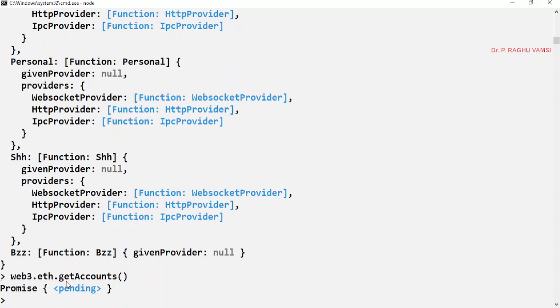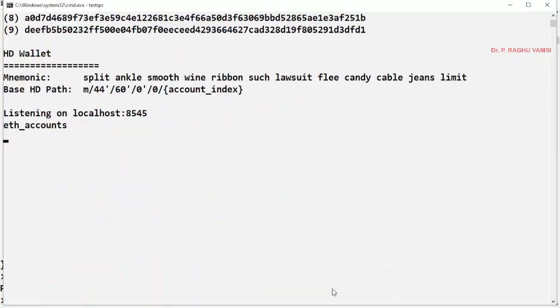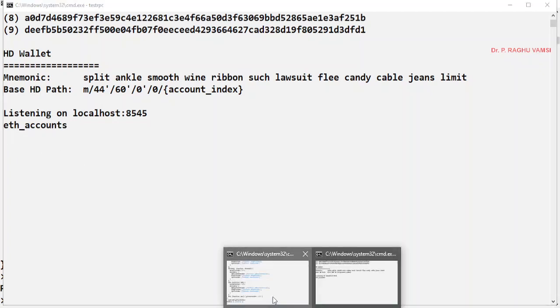Whenever I requested for get accounts, we'll see on the test RPC, have you observed any change here? Here you will find ETH_accounts. Previously this is not there. Now we have got this because we have requested for accounts.